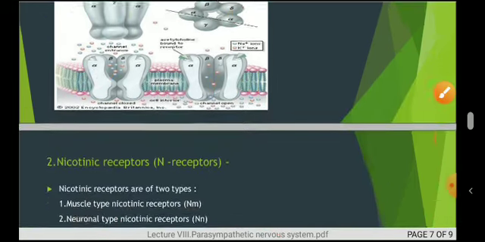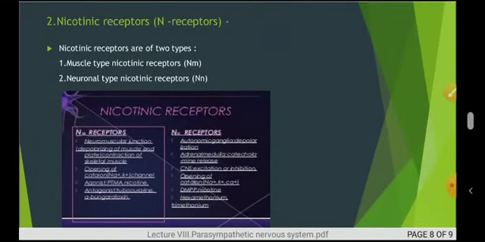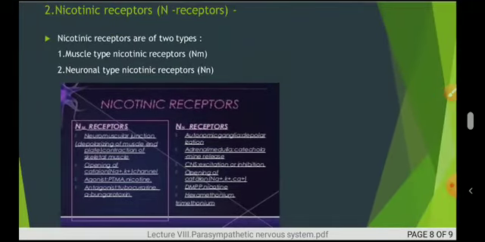Now moving towards the next slide, that is the types of the nicotinic receptors and the roles they play. So as we saw, muscarinic receptors are divided into 5 types. These nicotinic receptors are divided into 2 types: muscle type nicotinic receptor and neuronal type nicotinic receptor, or we may say NM or NN.